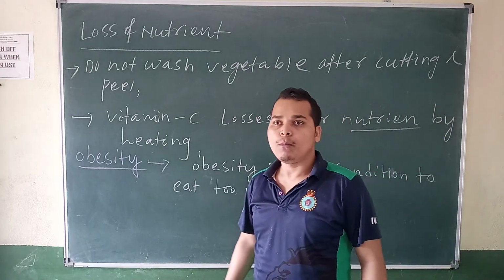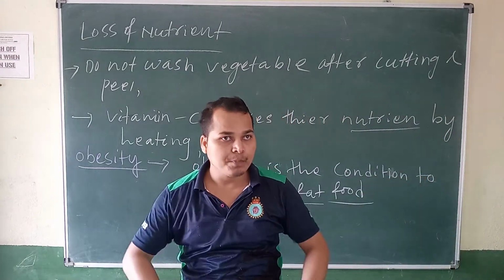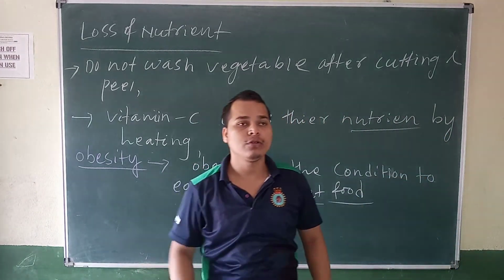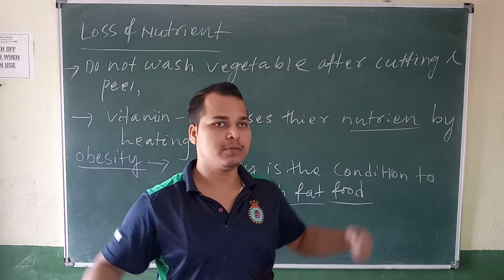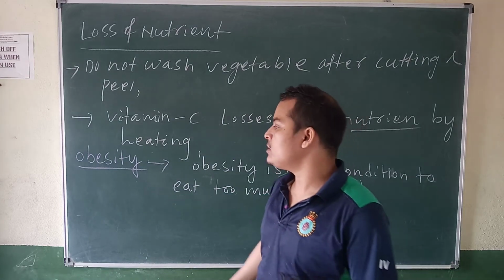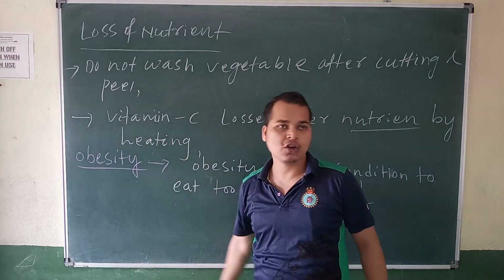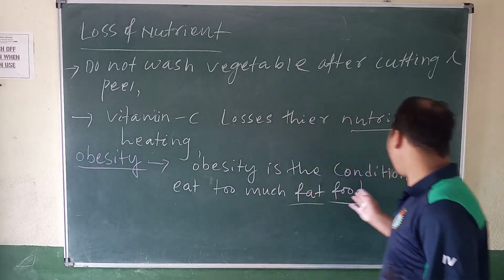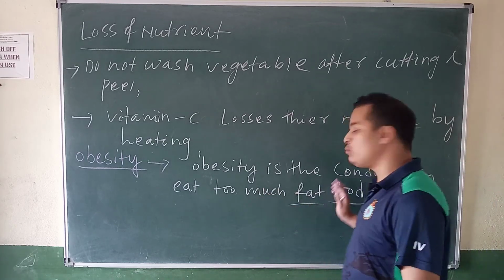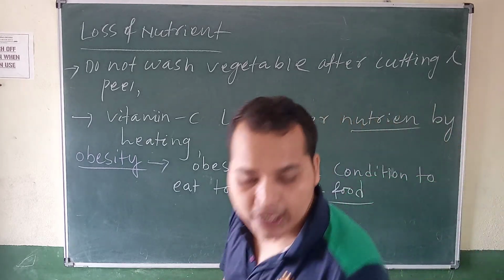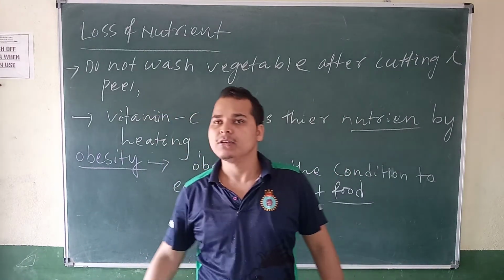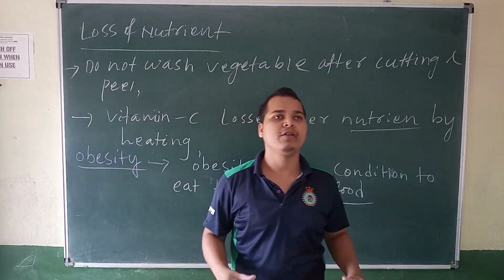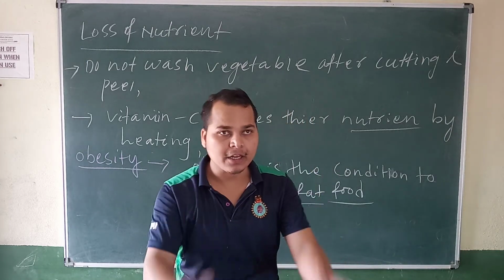Okay, when you become fat, the fat comes out. In your textbook there is one picture, see how the stomach is large. This is due to obesity. So obesity is the condition of eating too much food. You should not eat the food material available in the market, because this food contains a high amount of fat.